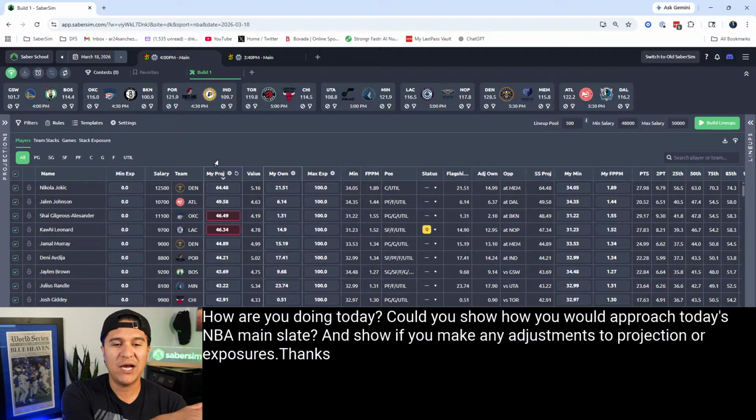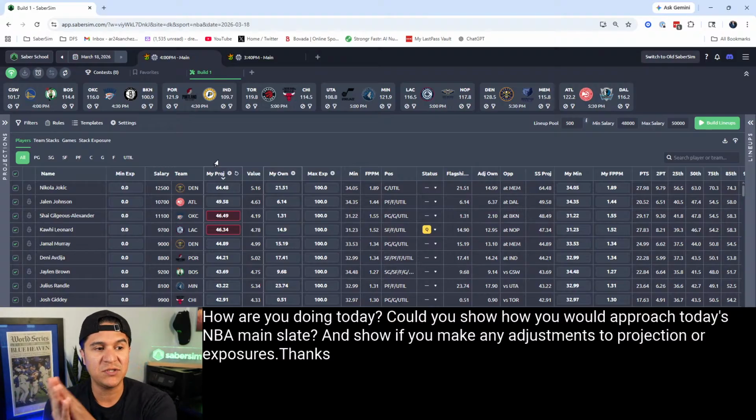As far as risk management goes, you don't know which pieces you're going to be the most exposed to until after the build. So as far as taming your risk, that part is better to do after building the lineups, which is more so setting max exposures.